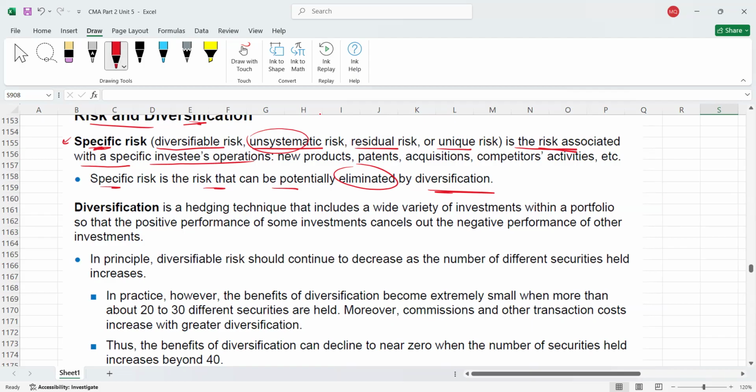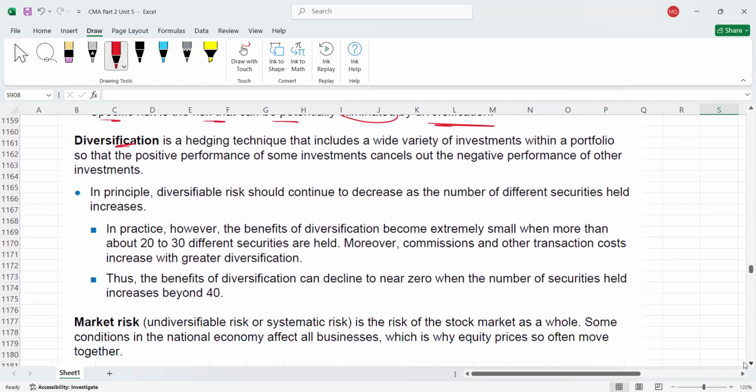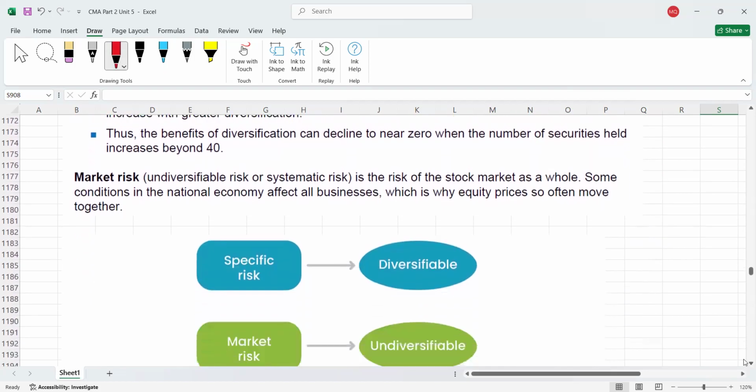Then I told you last time about diversification, when you invest into different companies of different sectors just to get the average return. Then market risk. Market risk is also called systematic risk. I explained it in the last video. It is also called undiversifiable risk, meaning you cannot diversify this risk away by having a diversified portfolio.